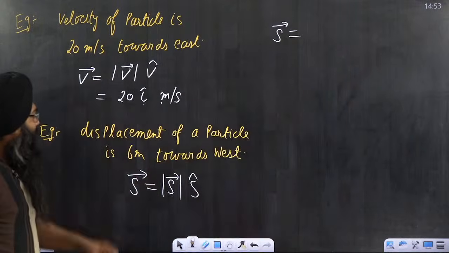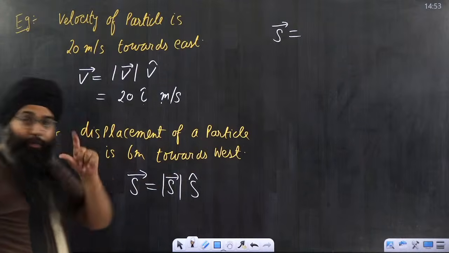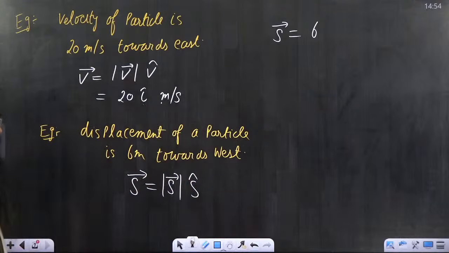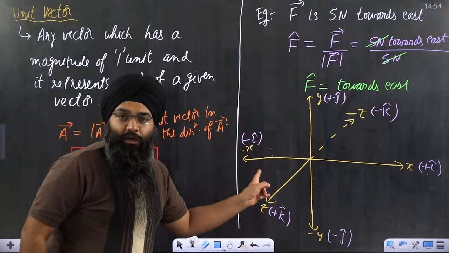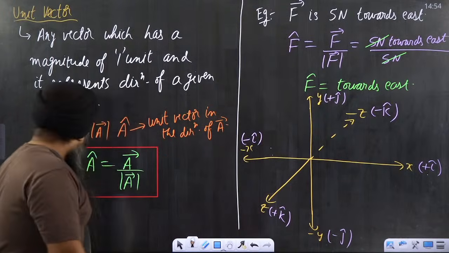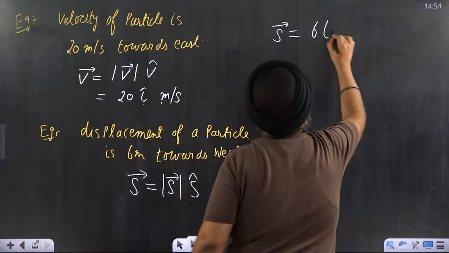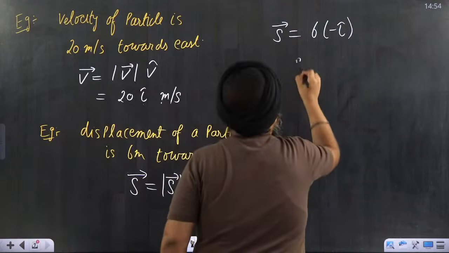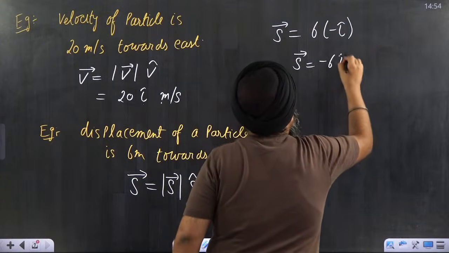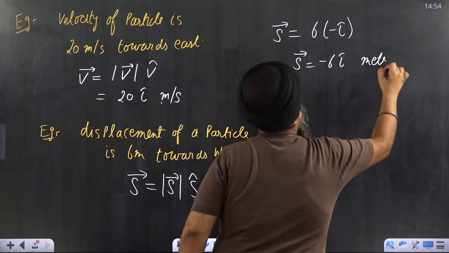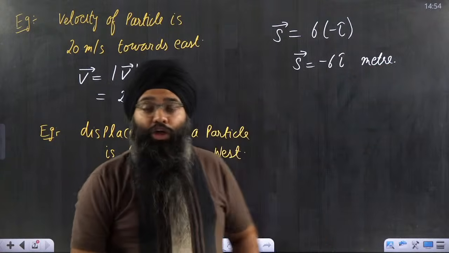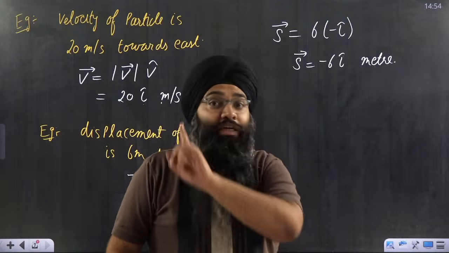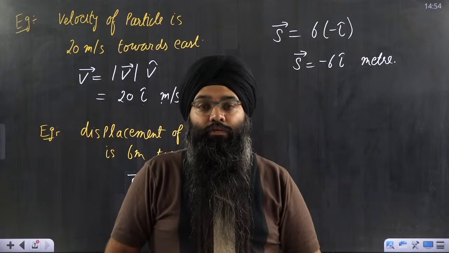How will I write this displacement vector in terms of i cap and j cap? What is the magnitude of the vector? Displacement of the particle is 6 meter, so the magnitude is 6. And where is the direction? It is towards west. What is the unit vector along west direction? It is minus i cap. So the displacement of the particle is 6 times minus i cap, or in simple terms, displacement vector is equal to minus 6 i cap meter. Again, meter is associated with what? Unit is always associated with the magnitude of the vector, and direction does not have any unit. I hope it is clear to you.